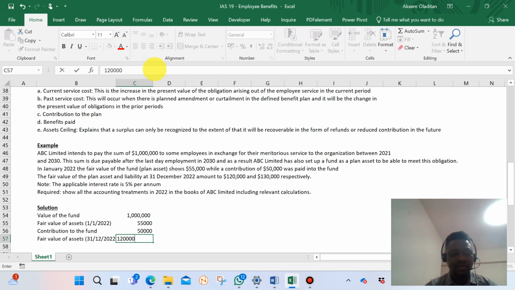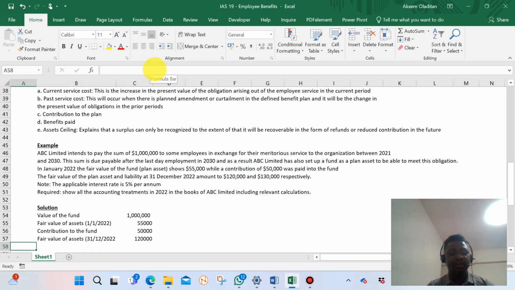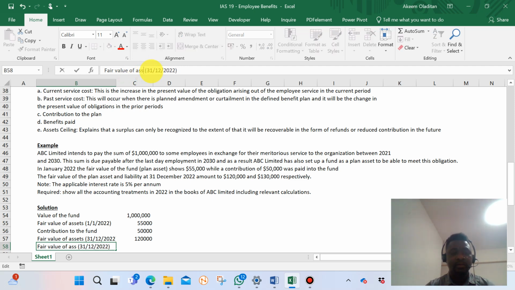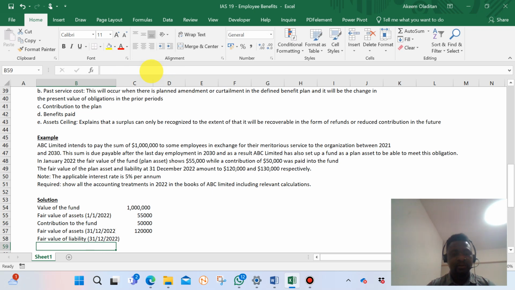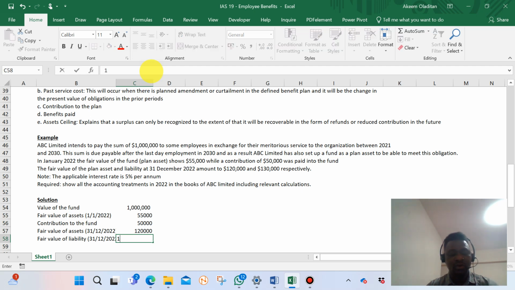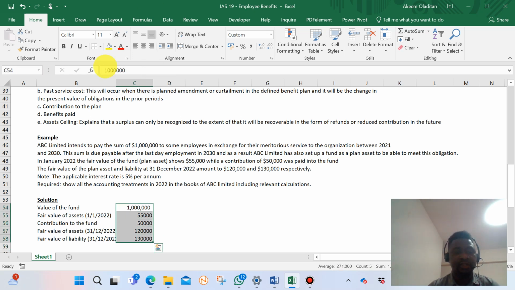It has increased to $120,000 from $55,000. And the fair value of liability is $130,000. So we need to define all this before we start our calculation. We spell them out so that it can be easy for us when we're doing it.